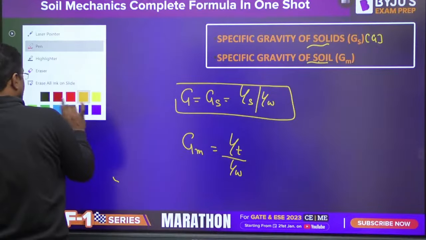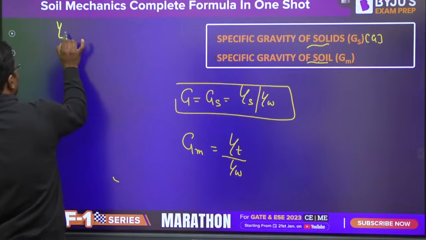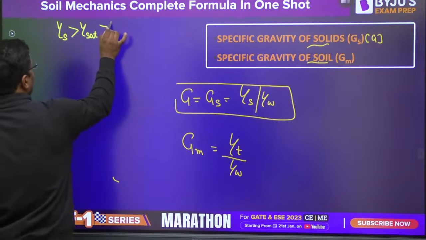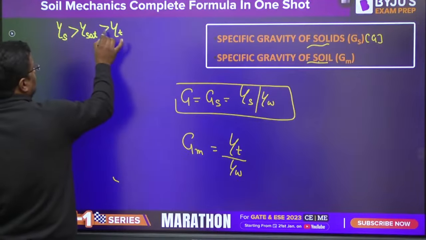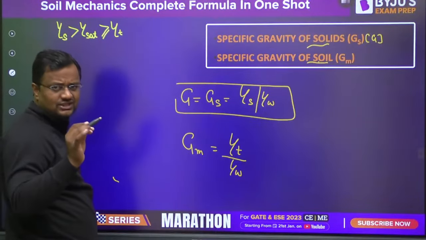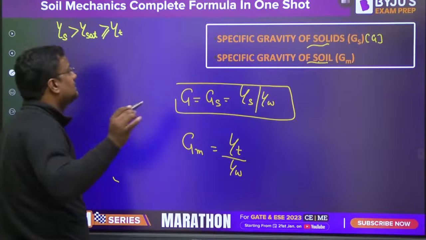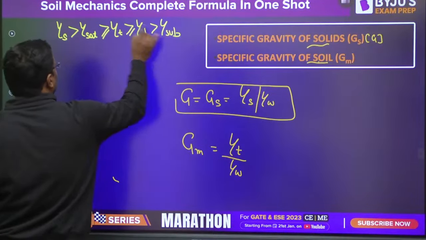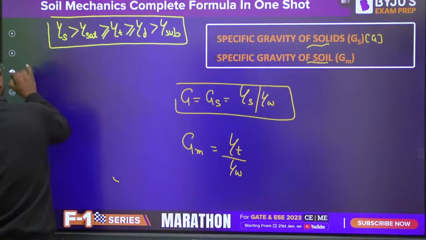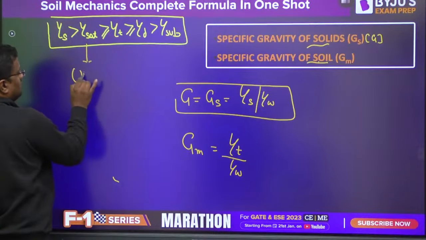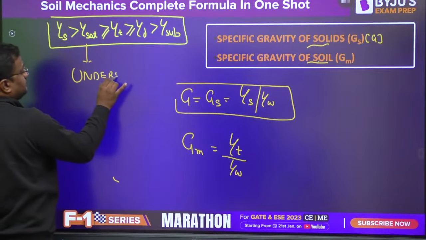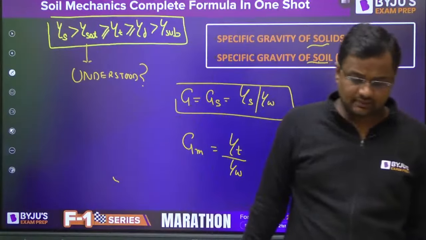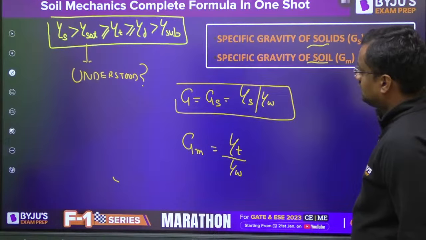Guys, I am writing something. Please tell me, have you understood this? Gamma solid will be maximum, then gamma saturated, then gamma bulk. Gamma bulk can be anything, even saturated also. Gamma bulk means whatever the existing condition of soil, might be saturated, might be dry, might be partially saturated. Guys, have you understood this? Please give me yes or no in the comment box.